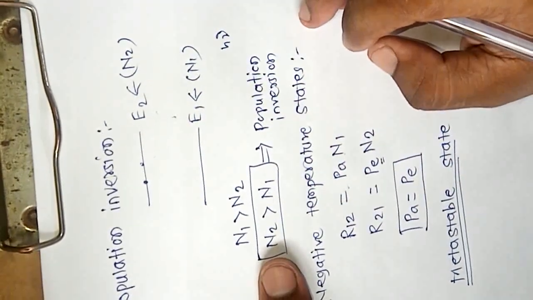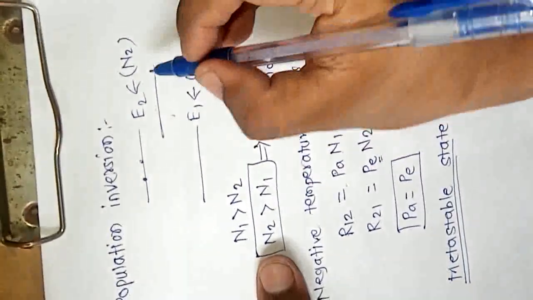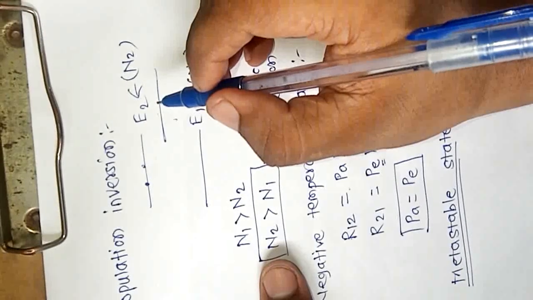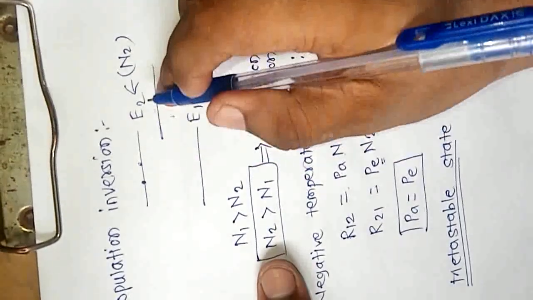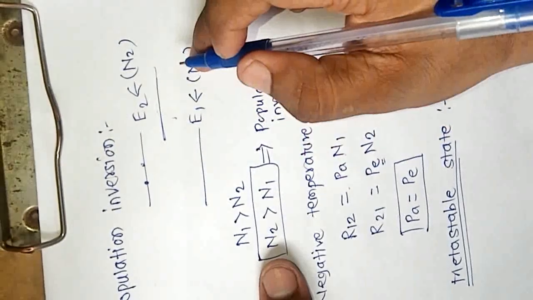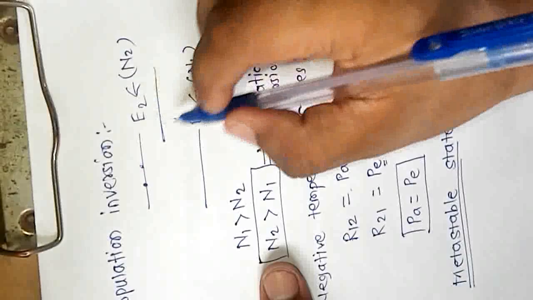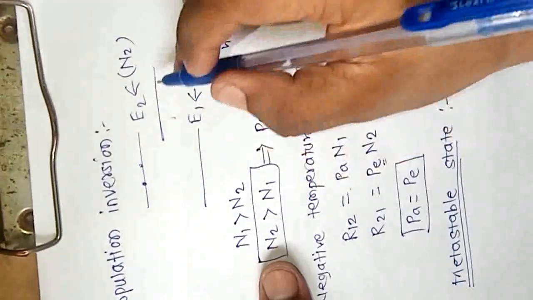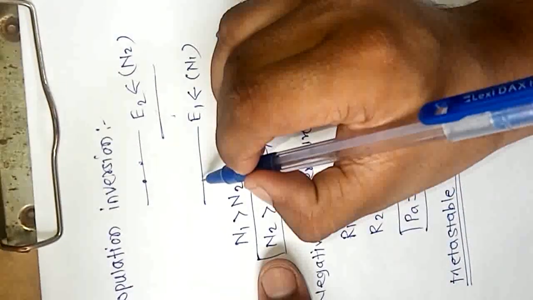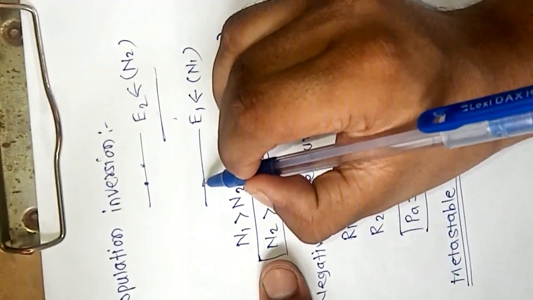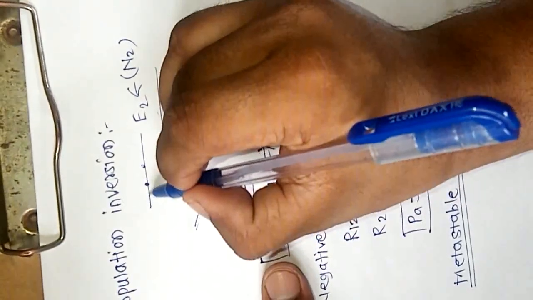But there are also some excited states like this. Excited states are there called a metastable state, where atom can stay a longer time, just like a second, minute or hour. And this is a suitable condition for the process of stimulated emission. Means, see here, if atom is in ground state energy and if we incident a photon on it, then it goes to excited state.